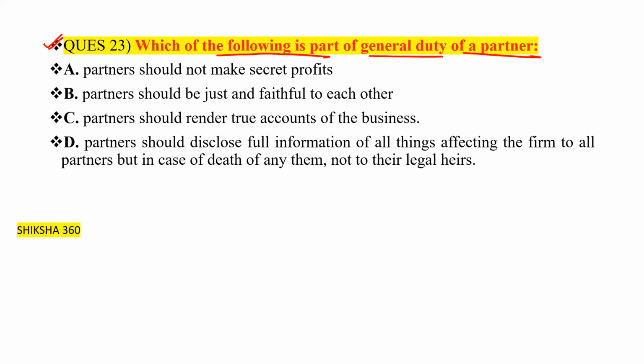Second one is partner should be just and faithful to each other. Third one is partner should render true accounts of the business. Fourth one is partner should disclose full information of all the things affecting the firm to all the partners, but in case of death of any of them, not to the legal heirs.